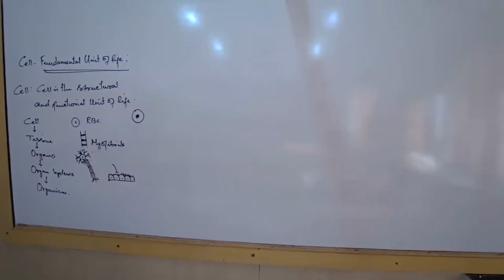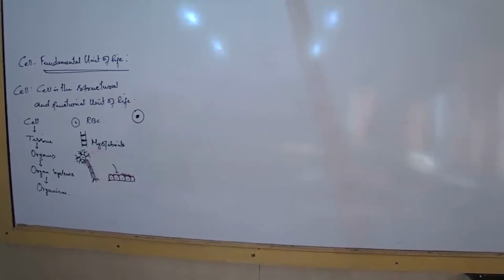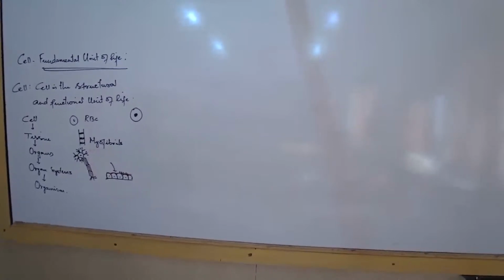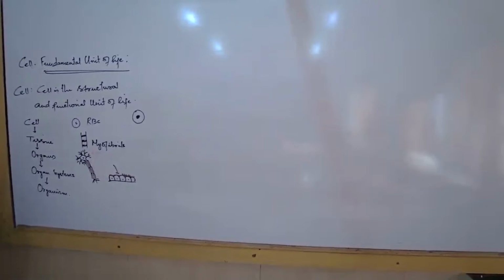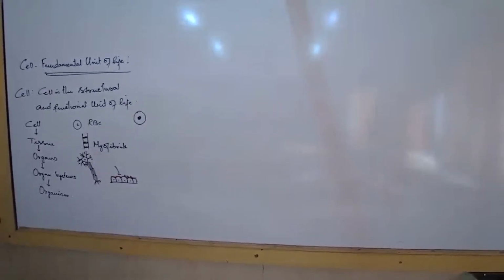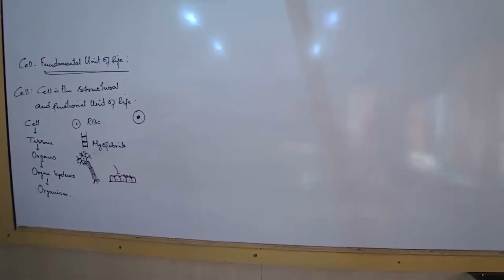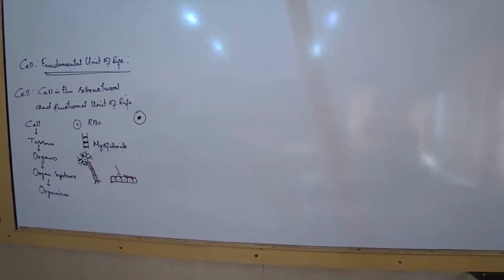For example, neurons are extremely long and branched cells so that they can receive information and carry the information from one part of the body to another.